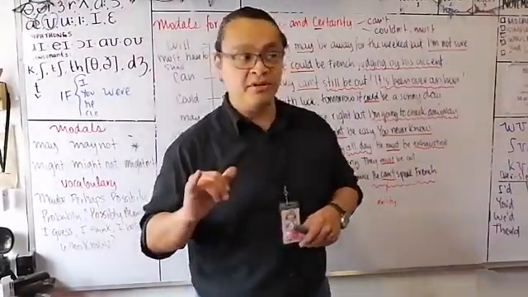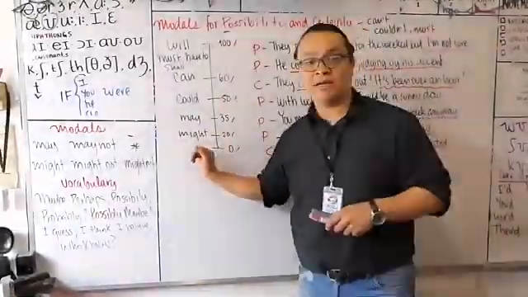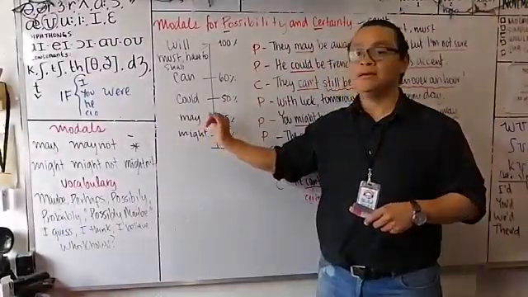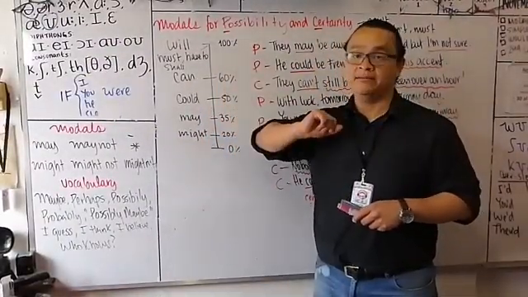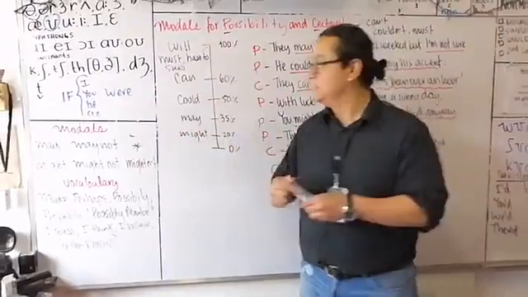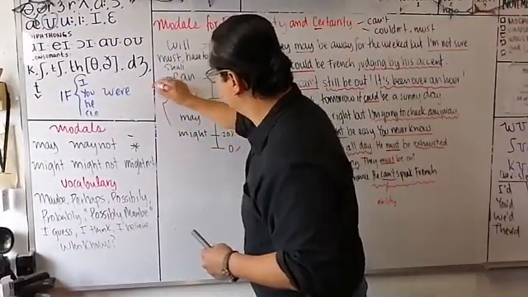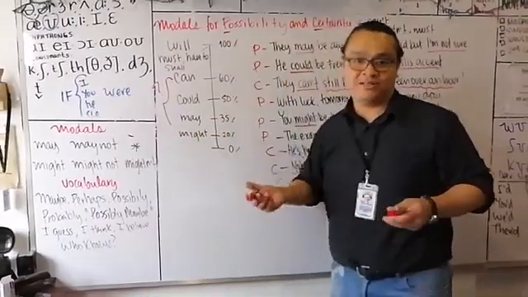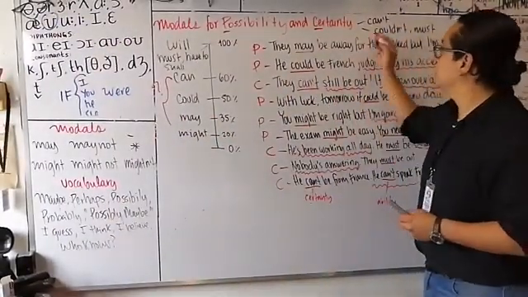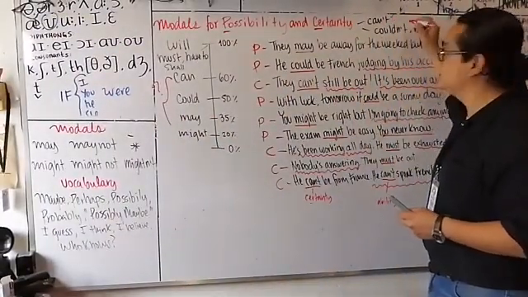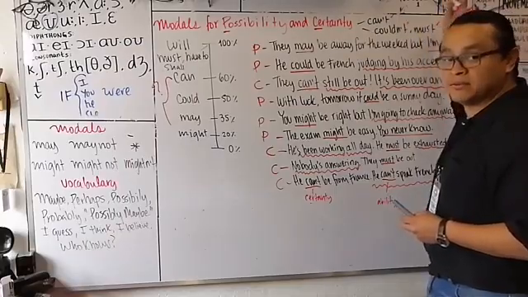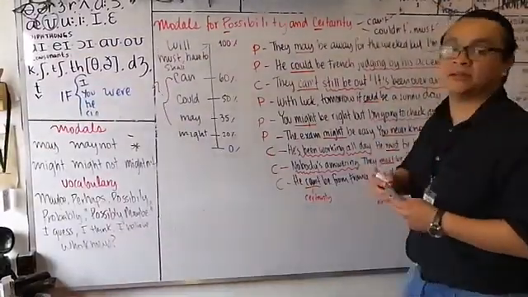Which are the modal verbs? Might, may, could, can. Possibility. And for certainty, can't, couldn't, and must. It all depends on the context, okay?